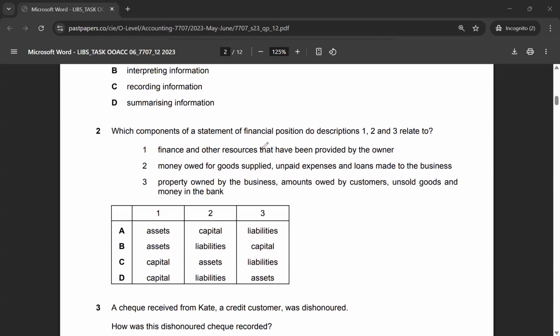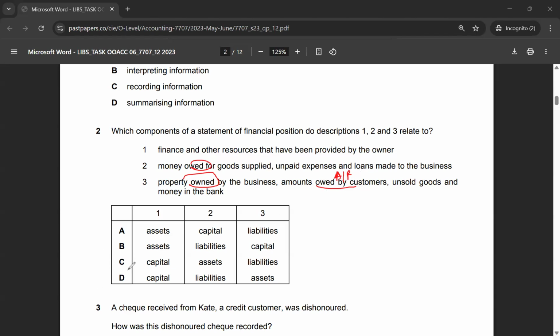So statement 1 is about finance and other resources that have been provided by the owner. So that's equity or capital. Money owed, that's liability because the business has to pay someone else. And property owned or amounts owed by customers, because this is your accounts receivable. This actually means accounts receivable, which is shown in the asset section, right? So that's going to be assets.